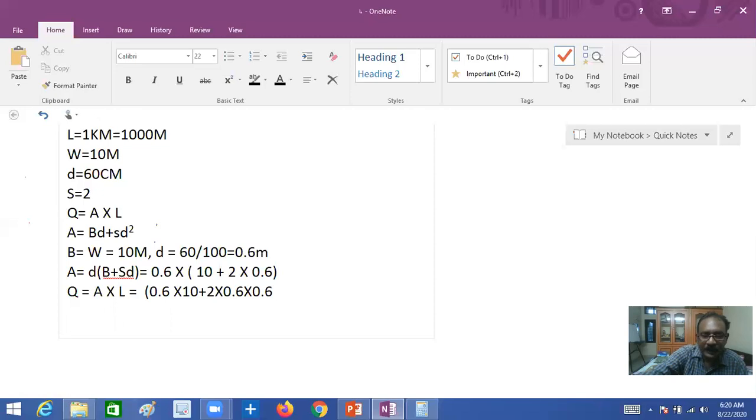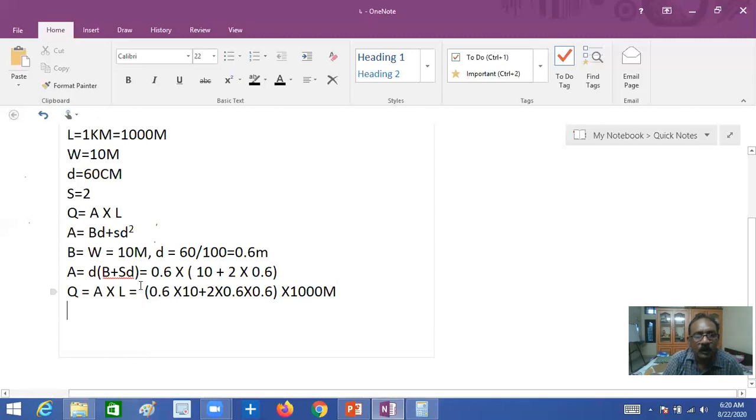This is the area you calculated, multiplied by L. L is 1000 meters. In this way, we have to calculate the problem. There is only one number here, so this area into L gives the quantity.